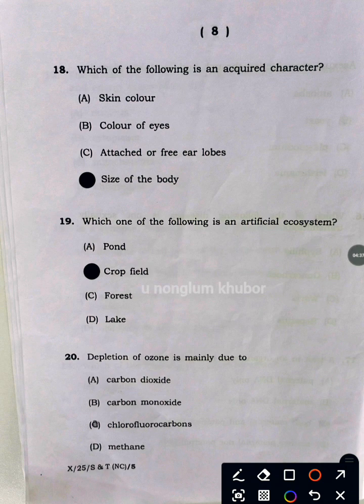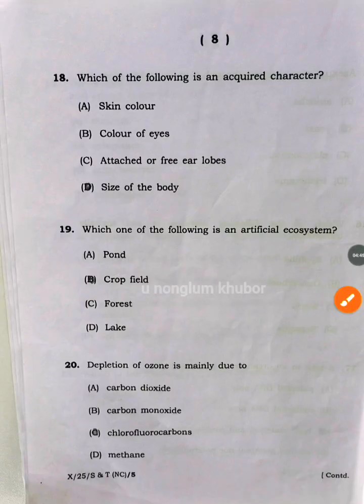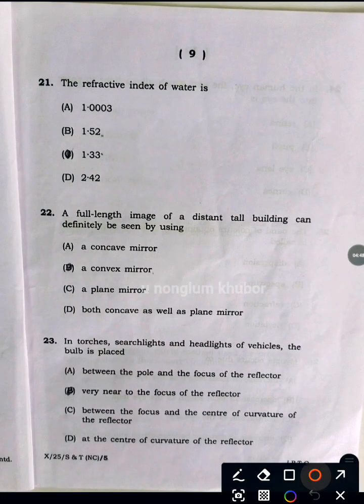Question number 20. Depletion of ozone is mainly due to answer C, chlorofluorocarbons. Question number 21. The refractive index of water is answer C, 1.33. Question number 22. A full-length image of a distant tall building can definitely be seen by using answer B, convex mirror.